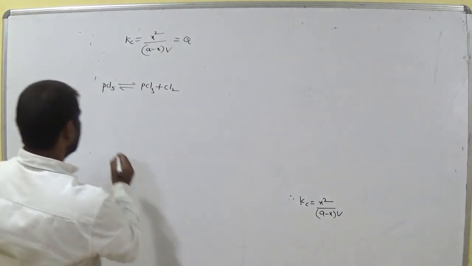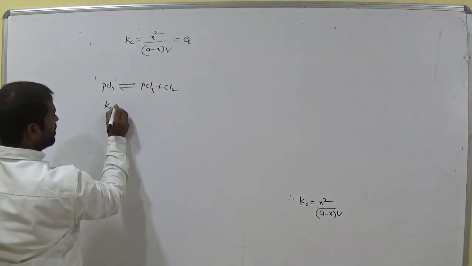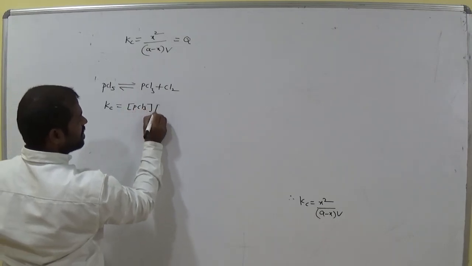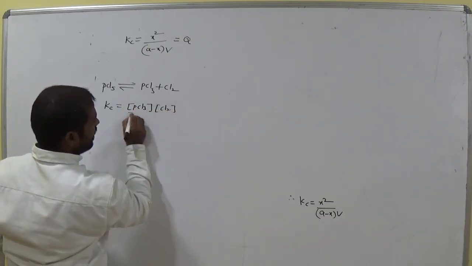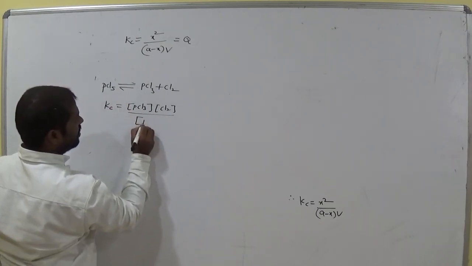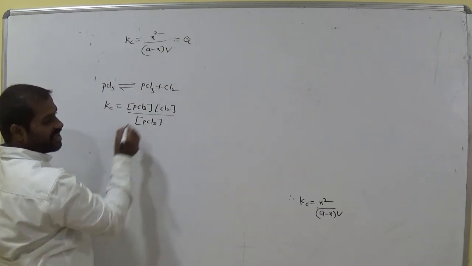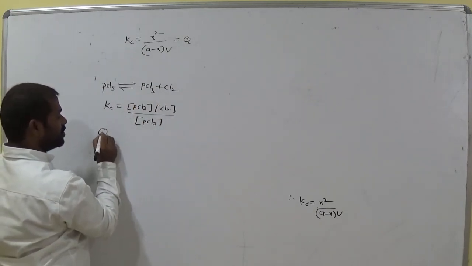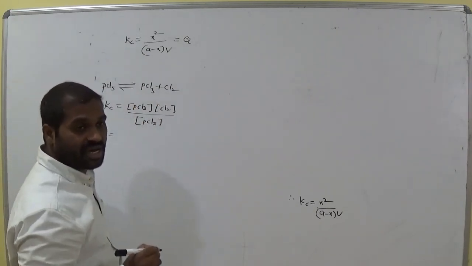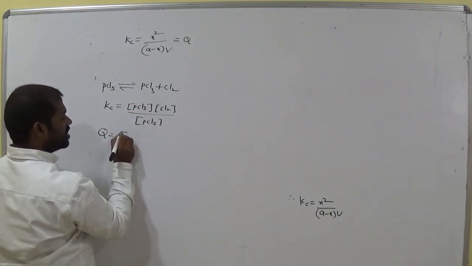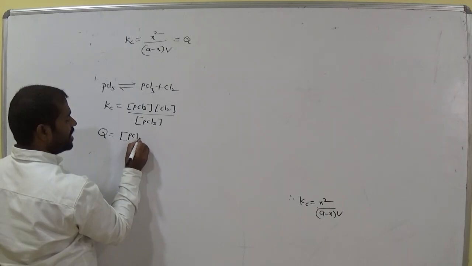So just see it. For this, Kc equals the molar concentration of PCl3 and the molar concentration of Cl2, divided by the molar concentration of PCl5. This is the Kc expression for the given equation. And what about Q? Q means reaction quotient. We already discussed this. So write Q also, same expression or not?